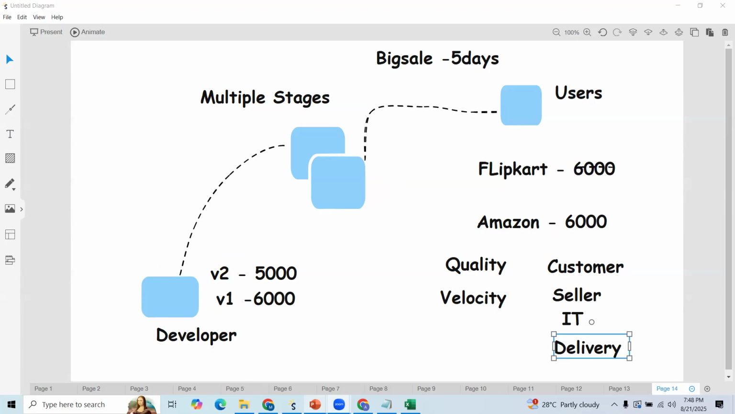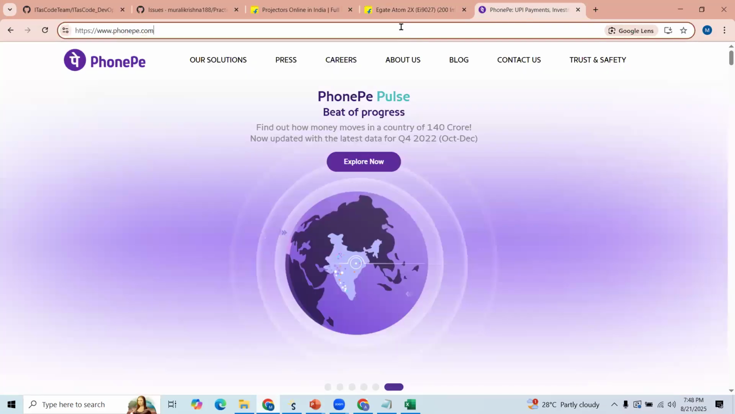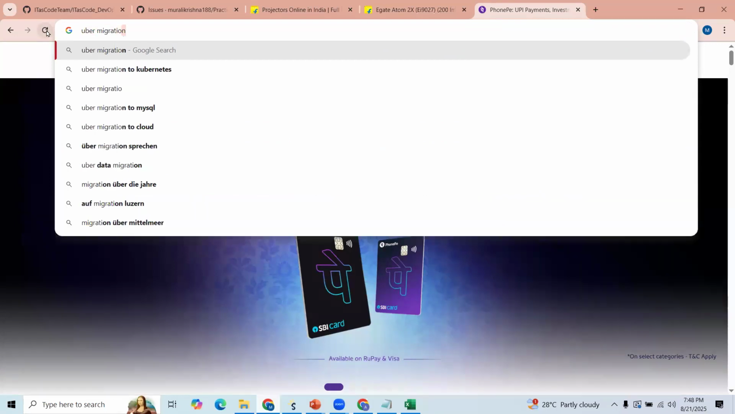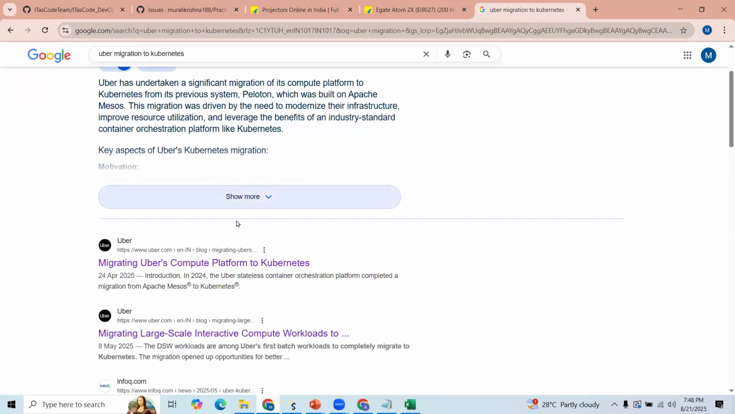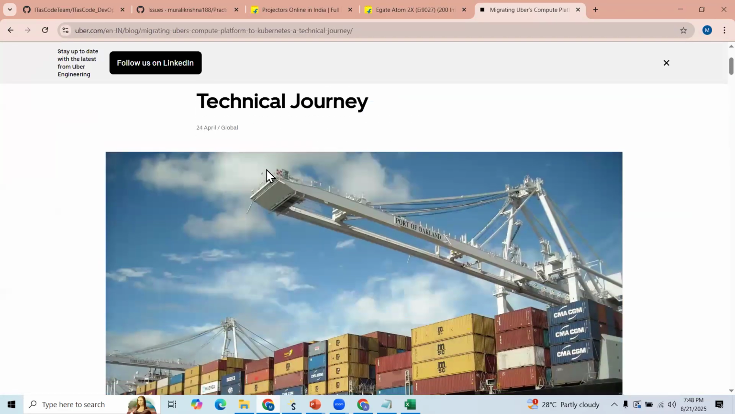If you observe Kubernetes, just see, Uber migration to Kubernetes. Recently, Uber migrated to Kubernetes. Previously, they used another platform. Recently, they migrated. Uber is the biggest platform, right? This cab related scenarios.